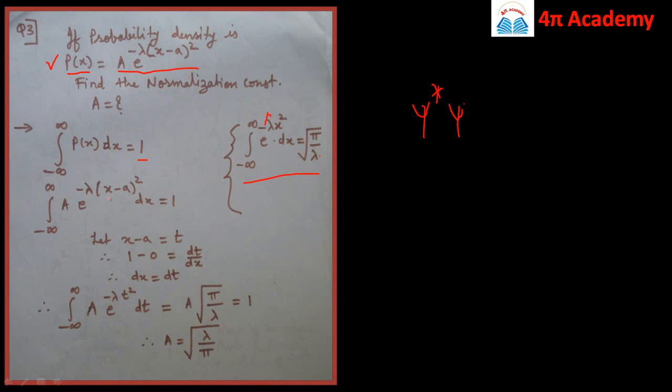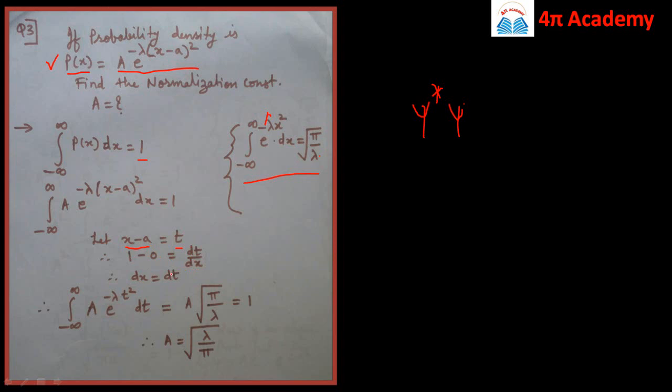Now we can make one simplification for solving this problem. Let us consider x minus a equal to t, and differentiate it with respect to x. Differentiation of x is 1, and for a it is 0, so dt by dx is equal to 1.